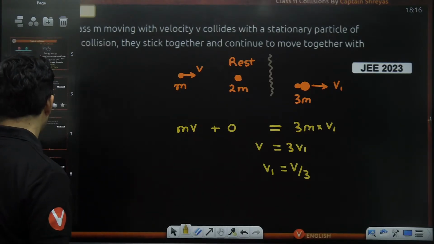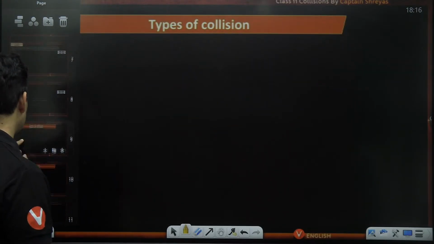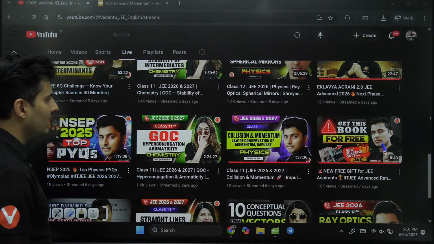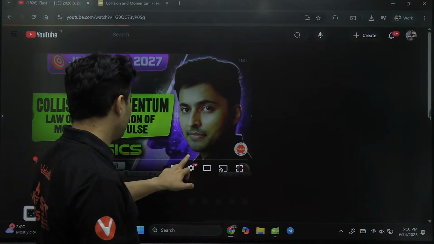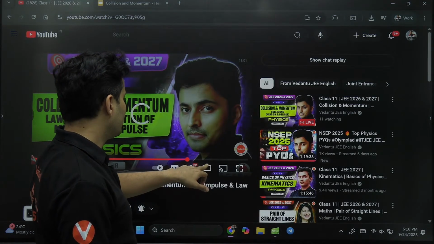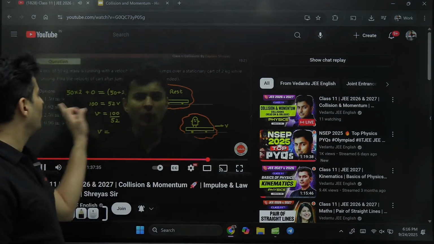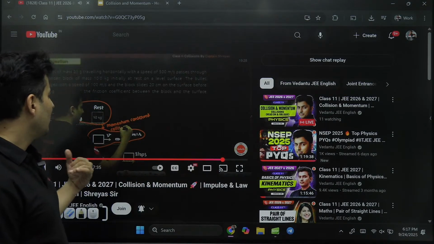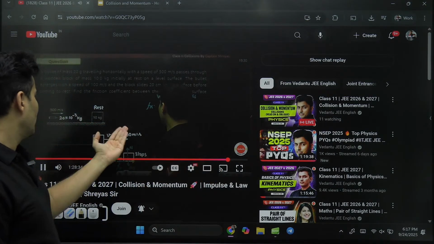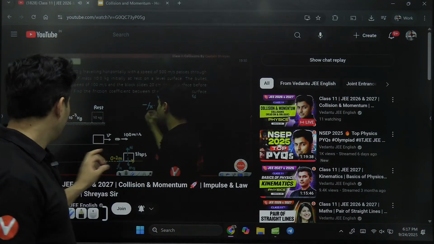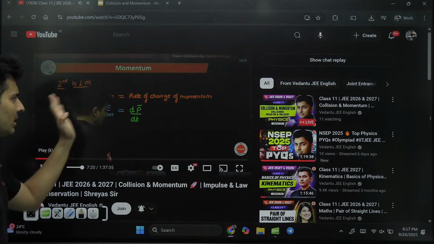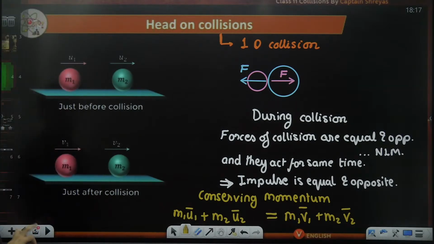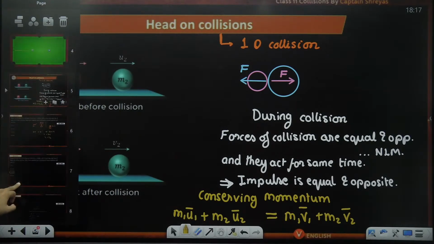Great. Now that we have understood, we have done these kind of momentum conservation problems, by the way, in the previous lecture. In case you have not seen, please watch this video till the very end, because we have done conservation of momentum. Lot of questions I have done. Pandu is jumping on the cart, Pandu is coming out of the cart, bullet striking a box. Many types of examples we have done. So just check out that class. It was more like a recap, I would say.